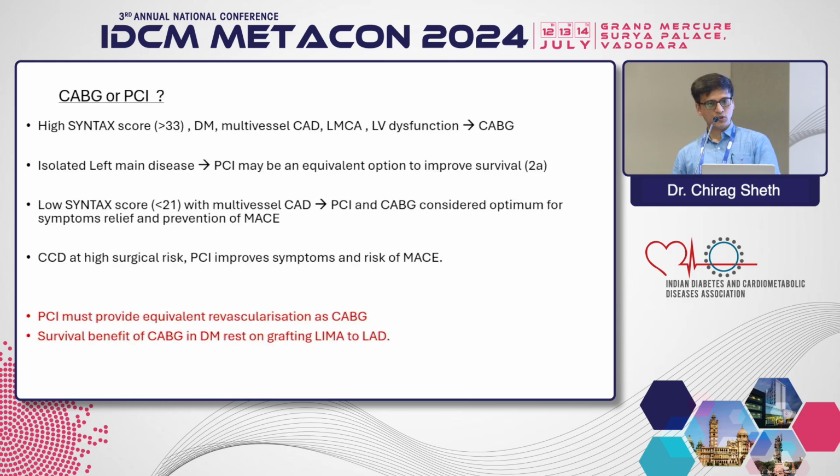If you have a high SYNTAX score, more than 33, diabetic, multivessel disease, left main disease, LV dysfunction, definitely CABG is the first choice. High risk, complex anatomy, CABG is the answer. Isolated left main disease, non-diabetic, PCI may be equivalent for improvement of survival. It is given a class 2A indication.